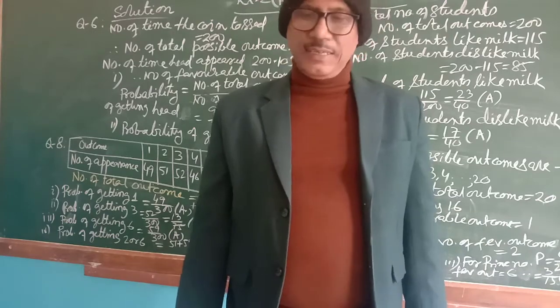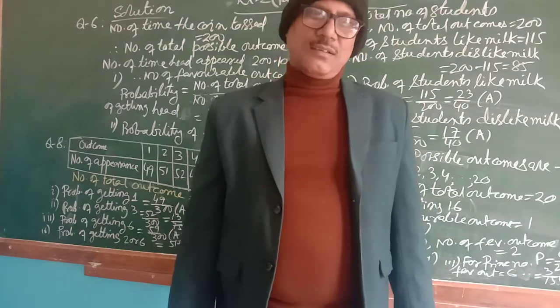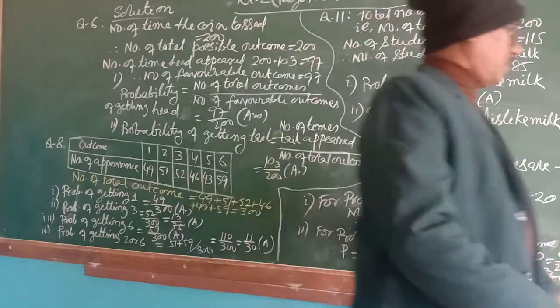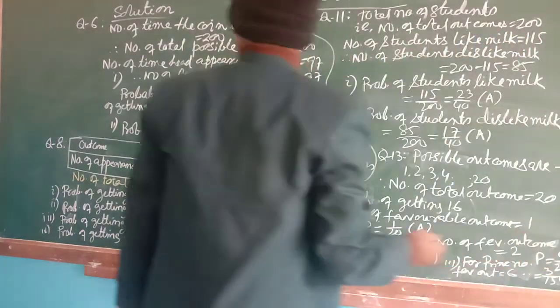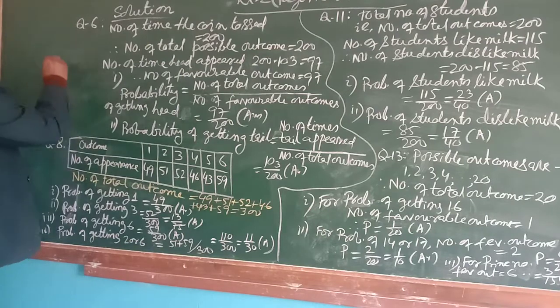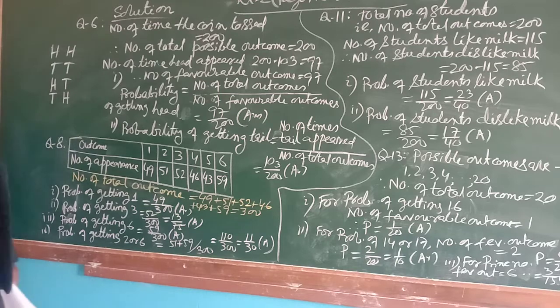It can be head tail. It can be tail tail. 2 coins you are tossing together simultaneously. It can be head tail, first coin came head, second coin came tail. It can be first coin came tail and second coin came tail. These all are the possible outcomes, isn't it?